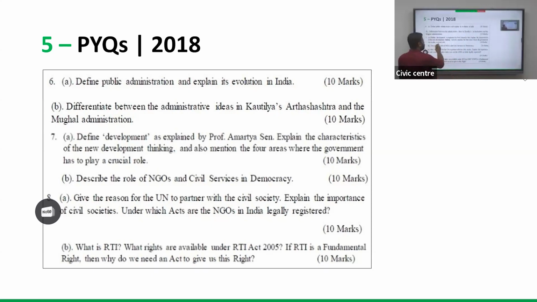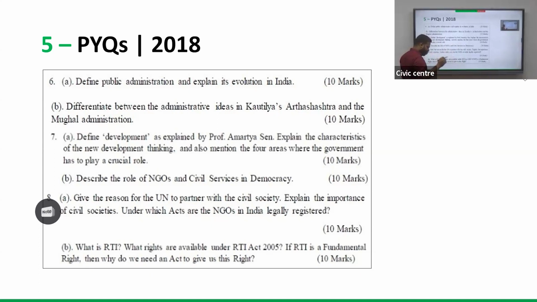Okay, so development and public administration: the direct question, administrative ideas of Kautilya's Arthashastra, and comparing it with Mughal administration, how the system changed, because from a particular period to a particular period there may be changes. There may be huge changes in economic and social factors of the citizen. So different forms, whether a kingdom, British or Mughal, may be looking for an administrative system or style which is better equipped to deal with the problems of that time. There are exploitative aspects also, but in administration generally I am telling. Okay, so that is there.